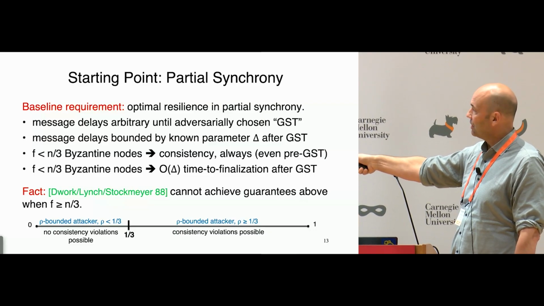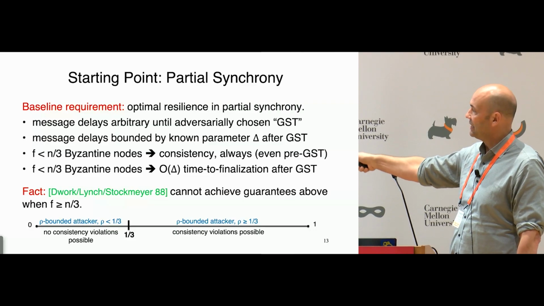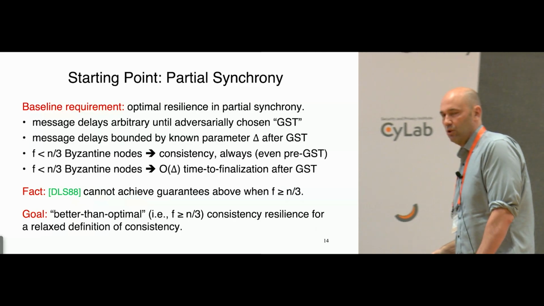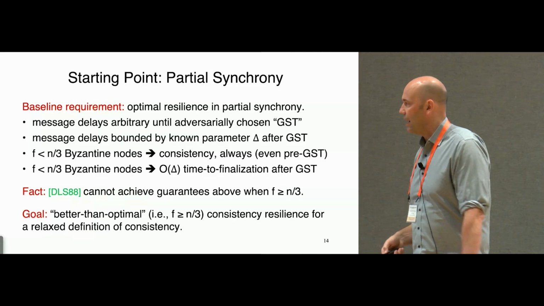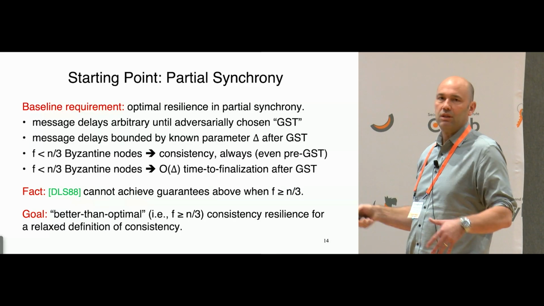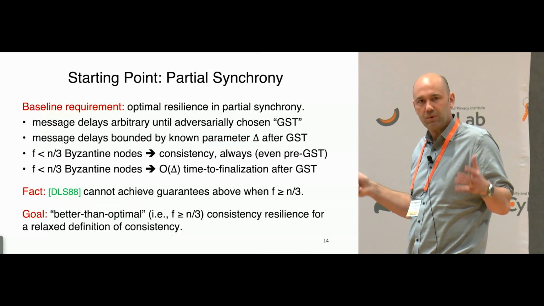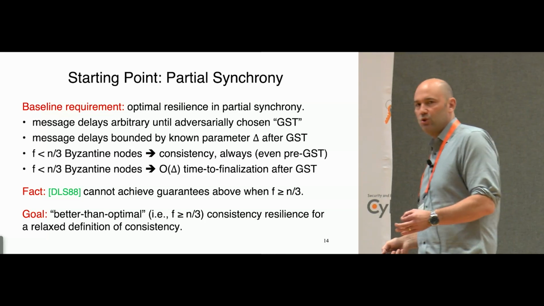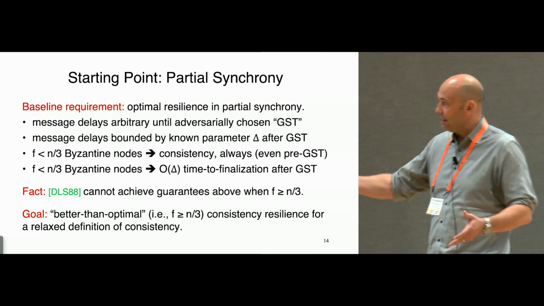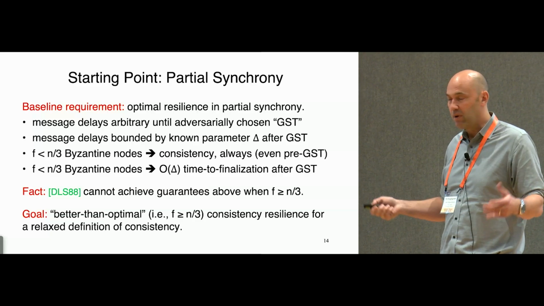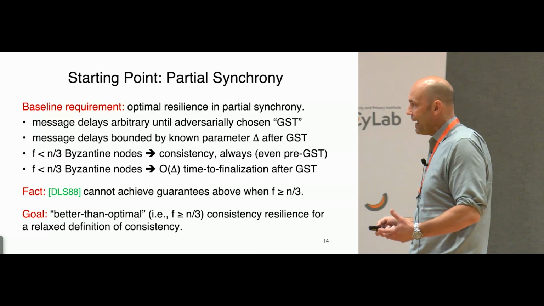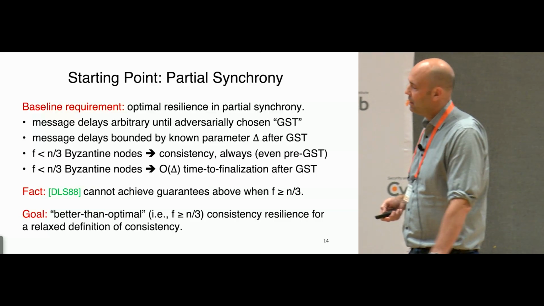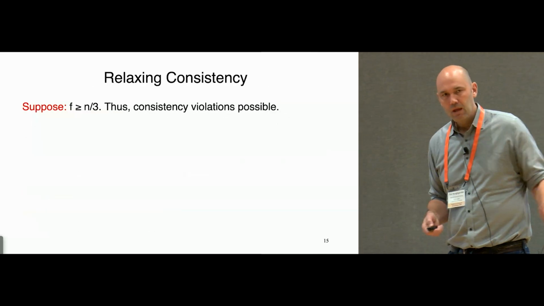The question I want to ask is, what possible guarantees could we achieve in this region with a large adversary? The "better than optimal" or "beyond optimal" in the title refers to guarantees that apply even in the regime which we historically thought of as hopeless, where the adversary is so large that you're doomed to failure. Specifically, we'll pursue consistency resilience, but F is bigger than n over 3 here, and we have that famous impossibility result from the 1980s. So in exchange, we will pursue that for a relaxed definition of consistency, which is what I'm going to talk about next.